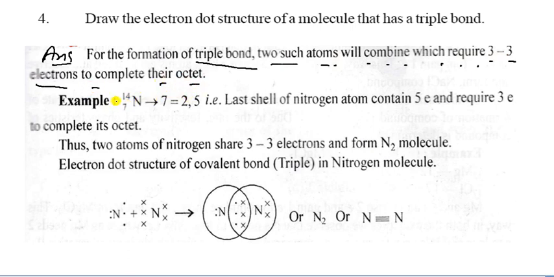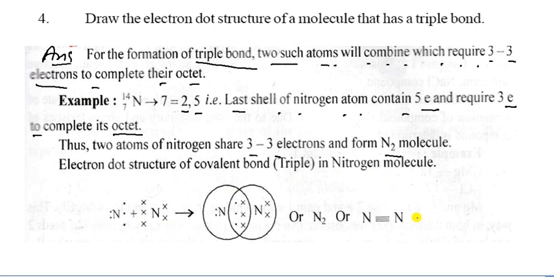So let us see in the nitrogen, it has the atomic number 7. So the electronic configuration is 2 and 5. That is, the last shell of the nitrogen atom contains 5 electrons and requires 3 electrons to complete its octet. Thus, two atoms of nitrogen share 3 electrons and they form a nitrogen molecule like this. The electron dot structure of the covalent triple bond in the nitrogen molecule is given here.